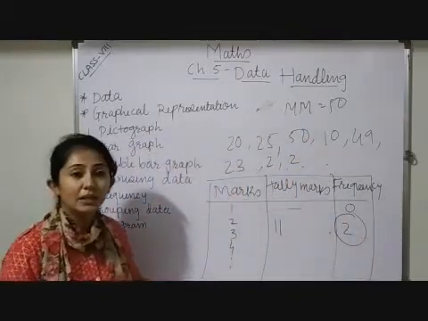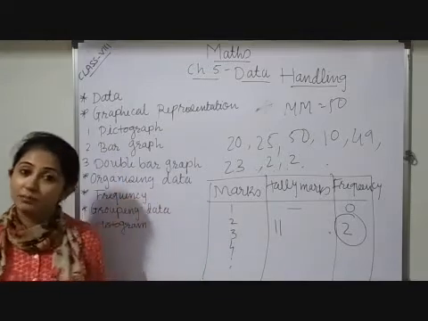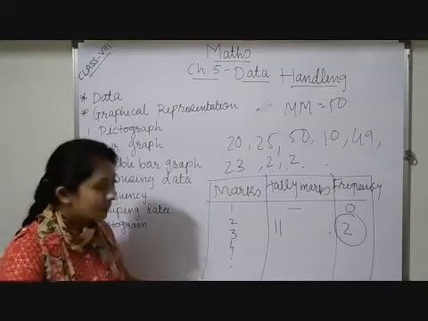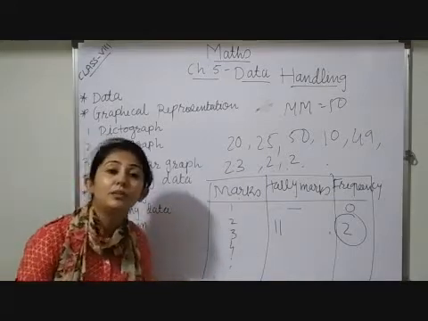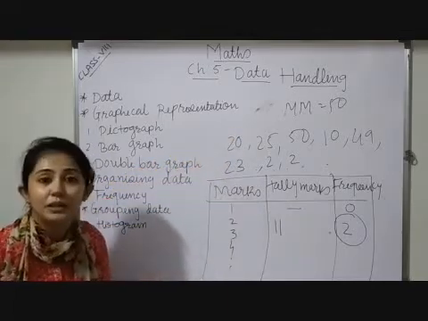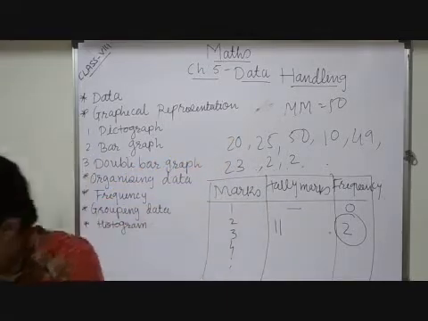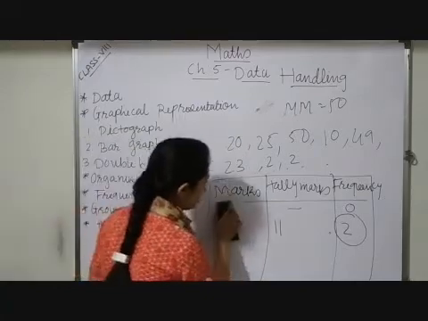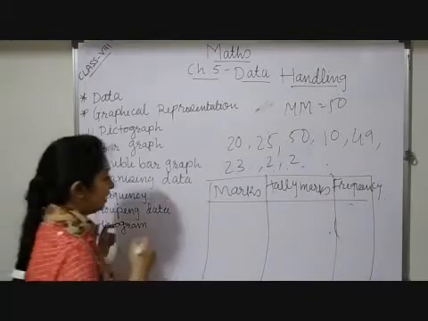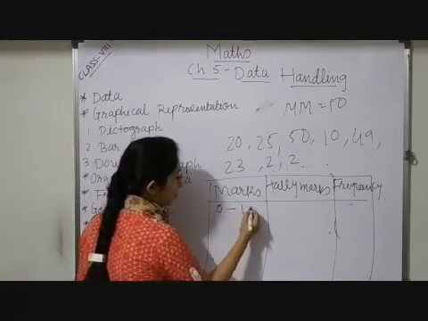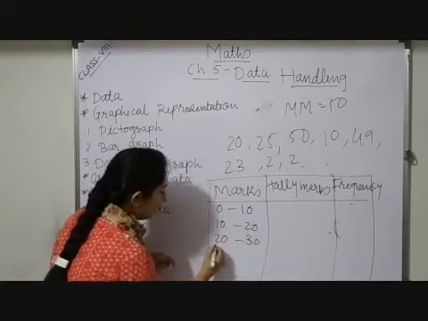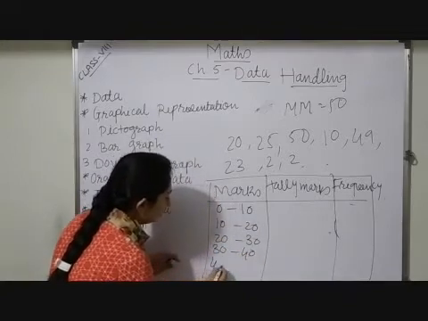For 30 students, I have to write down 1 to 50 numbers, and suppose one student gets 1 mark, and not a single student gets 2 marks. At that time your table will be too long, because you have to write down a total of 50 numbers. In place of this, we can make groups of these numbers. How can we make a group? The maximum marks are 50, so I can fix ranges like 0 to 10, then 10 to 20, 20 to 30, 30 to 40, 40 to 50.